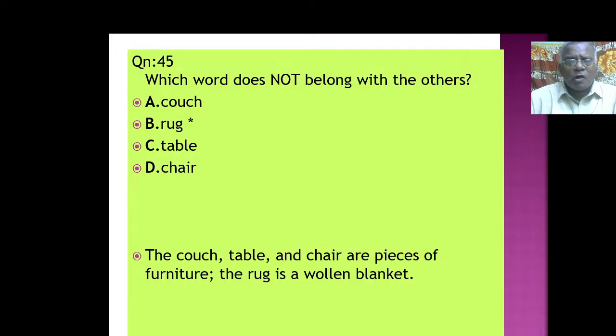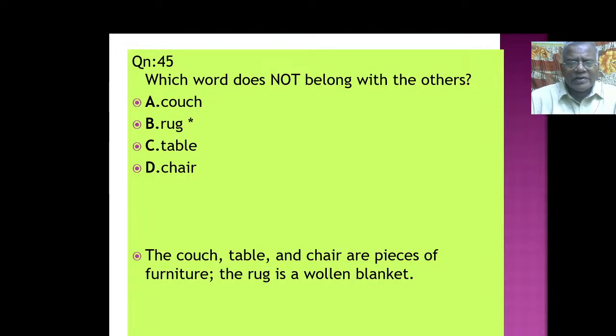Which word does not belong with the others? Couch, rug, table, chair. The couch, table and chair are pieces of furniture. The rug is a woolen blanket, something completely different from these things. It's a strange word here.